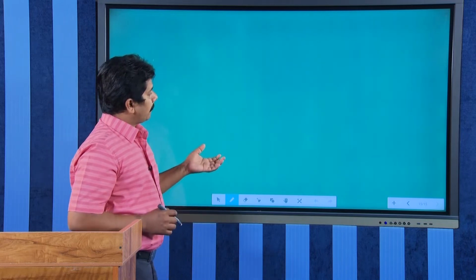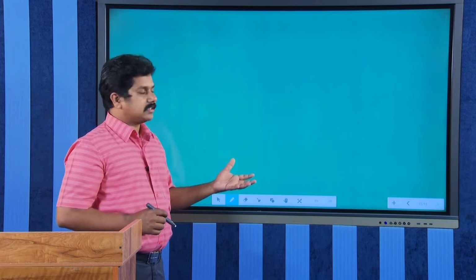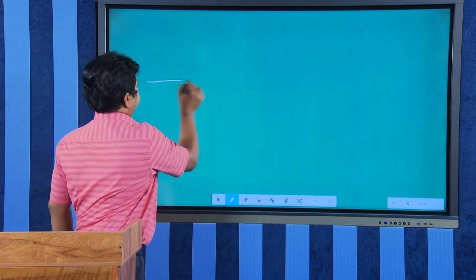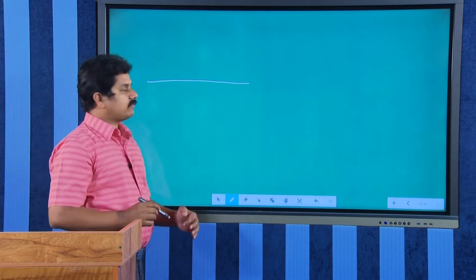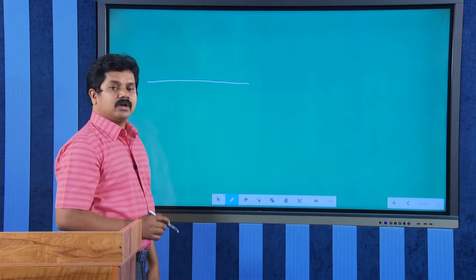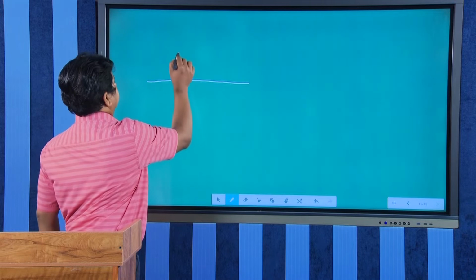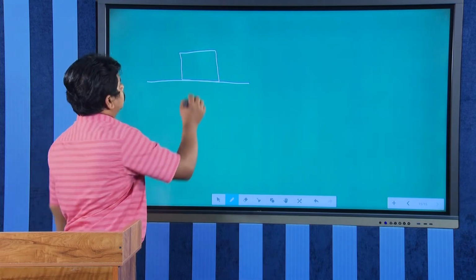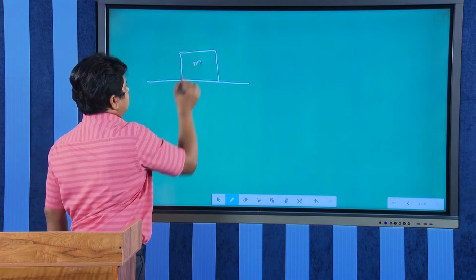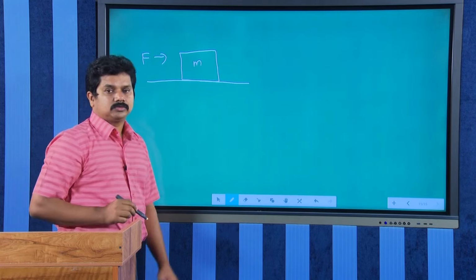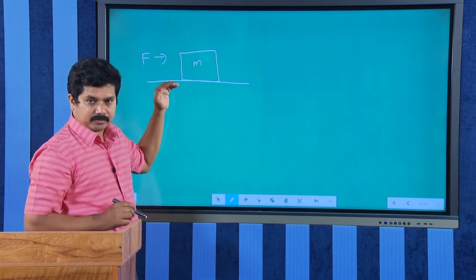So, now let us consider the motion of a block over a surface with friction, that is, we are considering the frictional force also in this case. It is not a smooth surface, okay. Frictional force will be acting on it. So, take it as a block of mass m, F is the applied force. So, we know frictional force will be there.